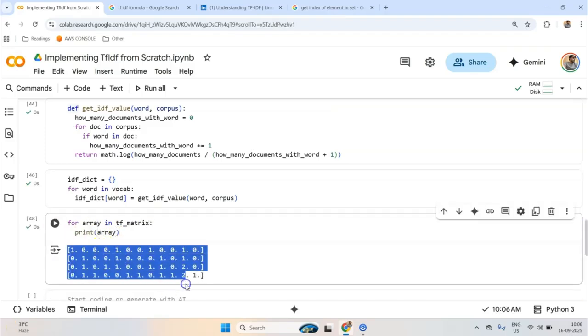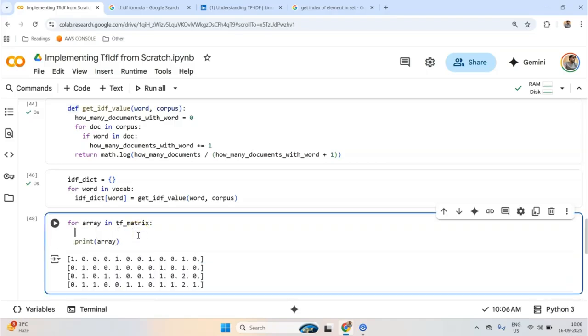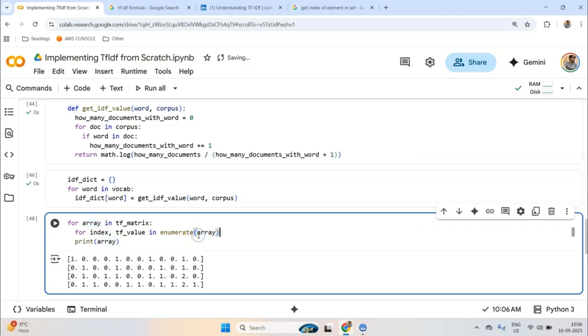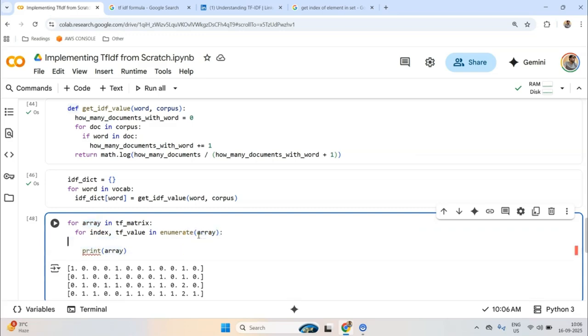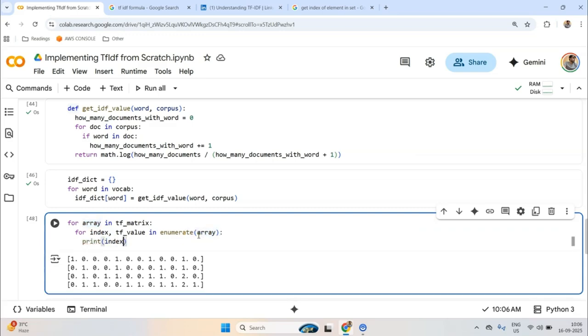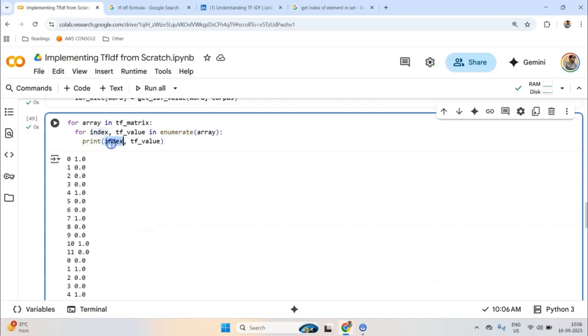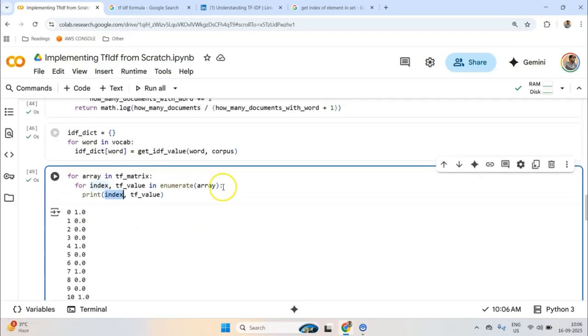Okay, so we are getting this. Now what I can do is for index and value, I would say term frequency value, in enumerate. I'll enumerate the array, and I'll try to see what is the value of index and TF value. For now, just print this, just kind of a debugging process. Okay, so we are getting this index. Now this index will give us a reference of the word.